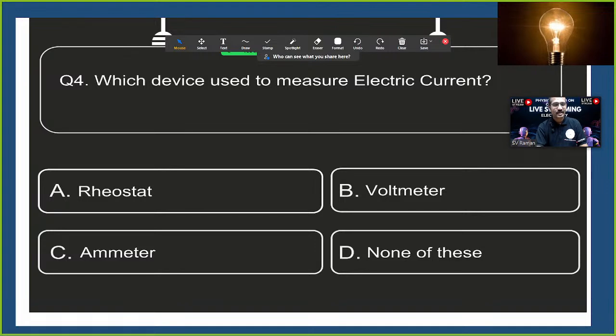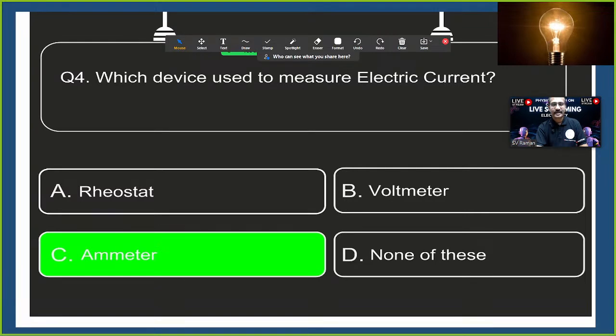Next, which device is used to measure electric current? If anyone knows, students, you can respond. Option A, rheostat. Option B, voltmeter. Option C, ammeter. Option D, none of these. Electric current units are amperes. So you can guess it. Amperes, which word is nearby to you? Rheostat, voltmeter, ammeter, none of these. So you can choose the right answer. That is ammeter, the right answer.